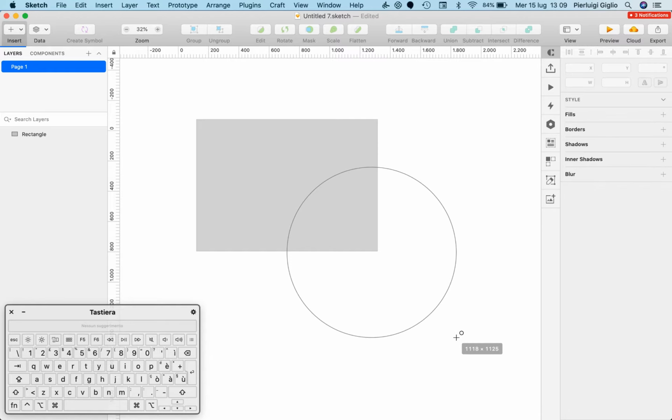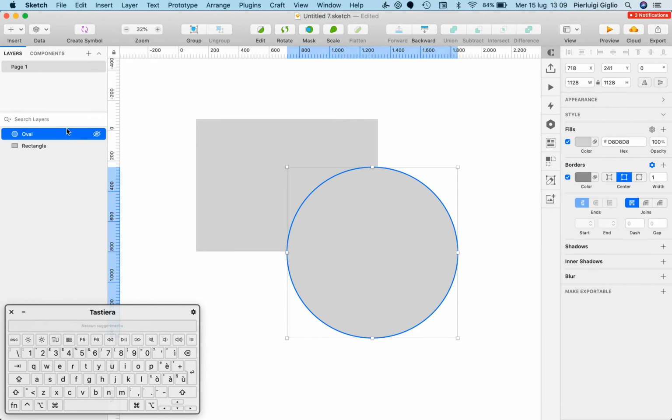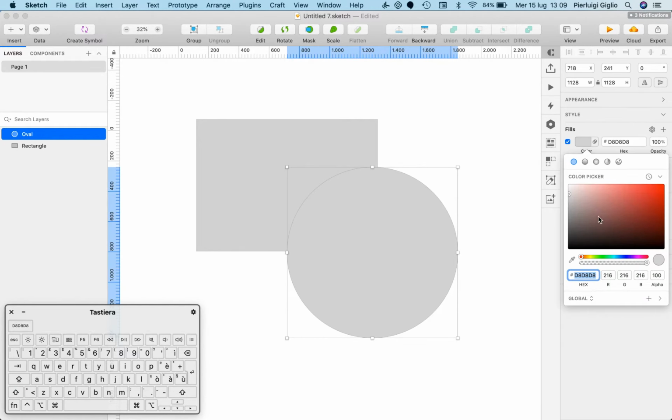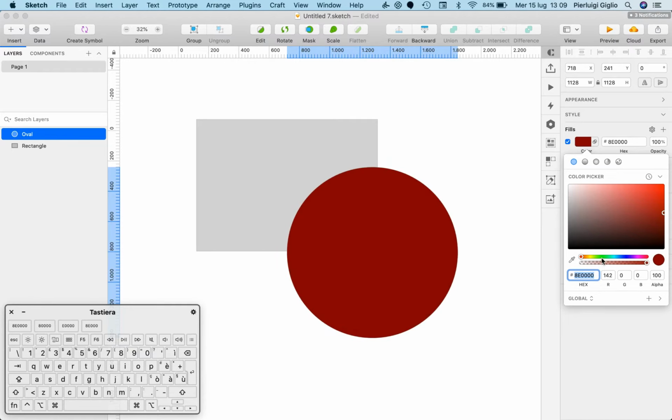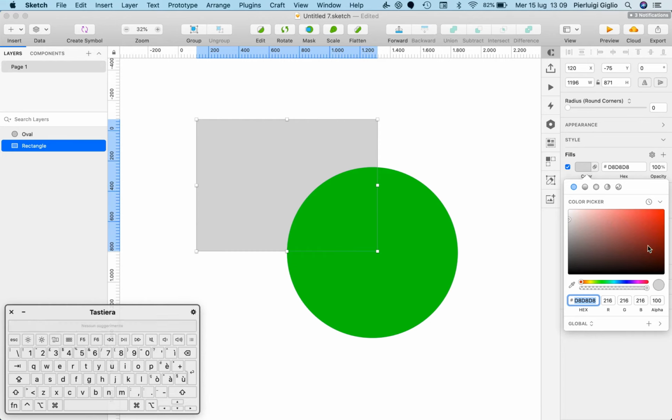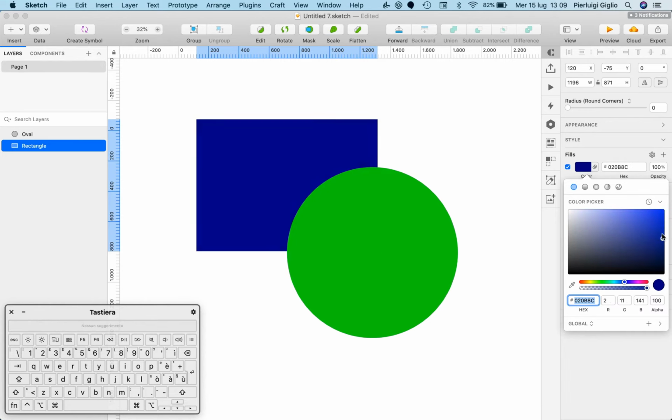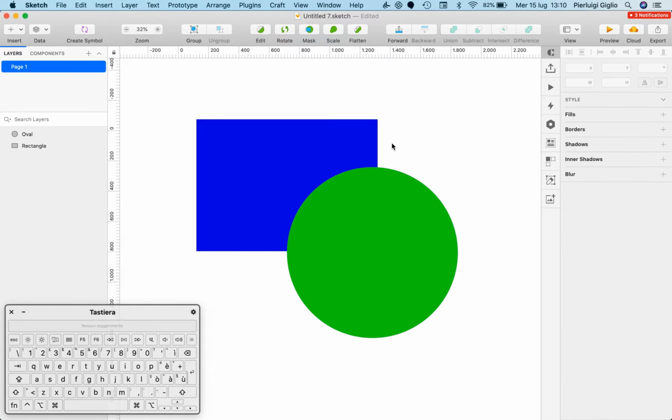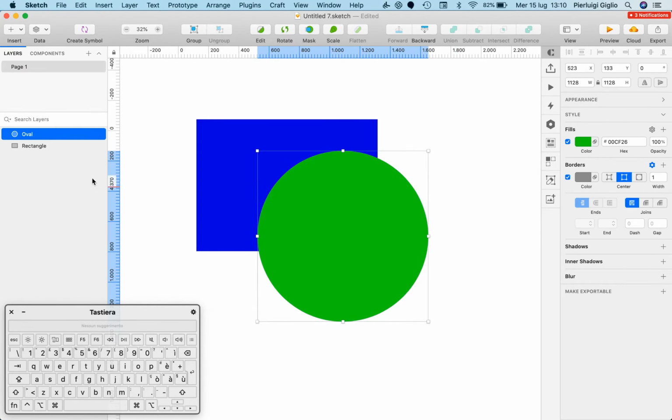So we're just going to make the oval right on top of the rectangle, and in order to make the points that we're going to discuss in just a moment clear, we're going to change the color in both of these layers so they are quite visible. So as you can see, pretty basic, we have the oval on top of the rectangle.